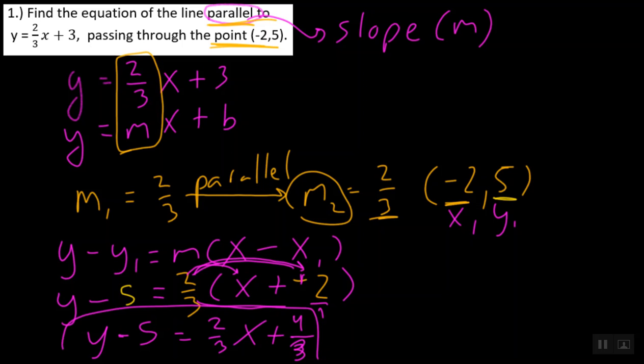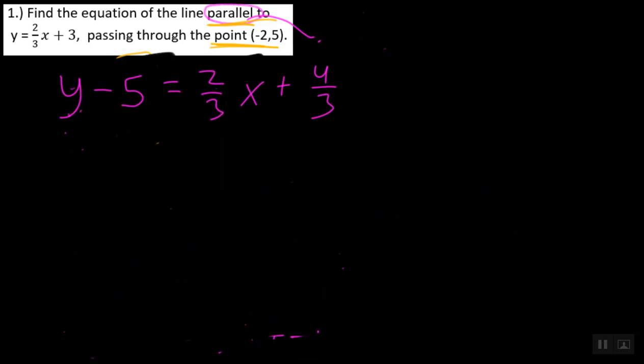Now check this out. I'm going to pause the video and clean off this so we have a little bit more room to work because we're one step away. So pause the video, finish taking any notes that you need to, but now we have this. y minus 5 is equal to 2/3 x plus 4/3, and our final step is to move this constant. So we'll add 5 to both sides.